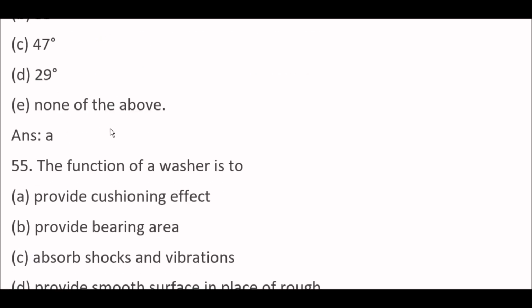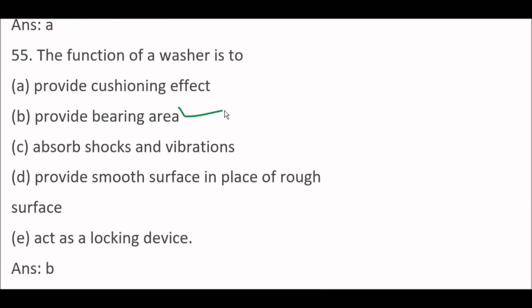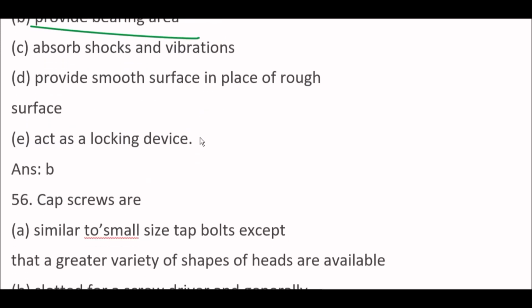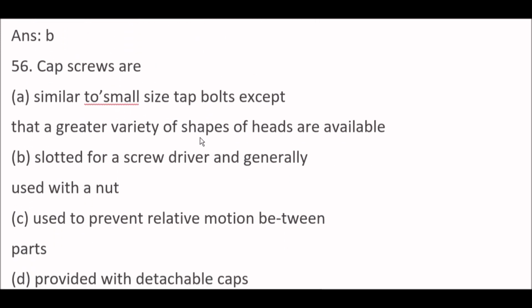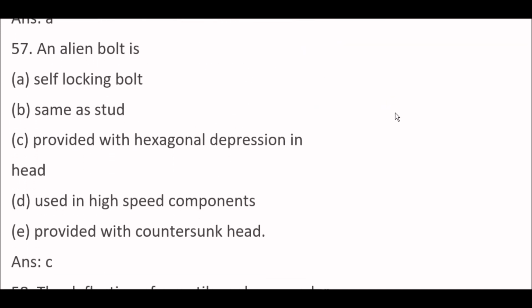The function of a washer is to provide bearing area. Next question. Cap screws are option A, similar to small size tap bolts except that a greater variety of shapes of heads are available. Next question. An allen bolt is option C, provided with hexagonal depression in head.